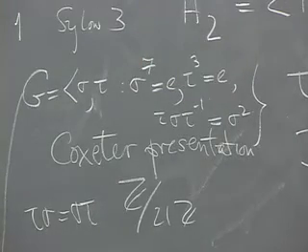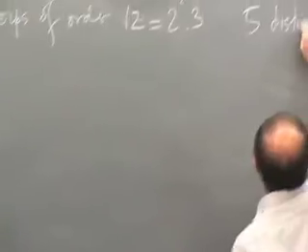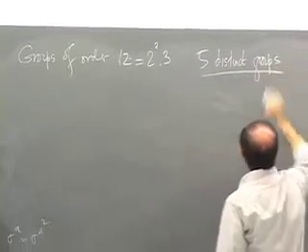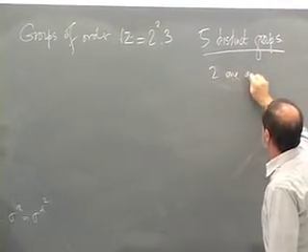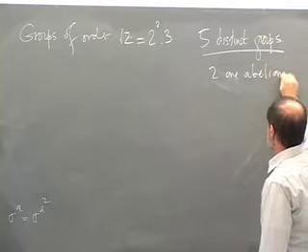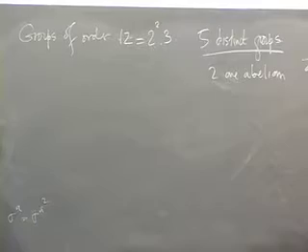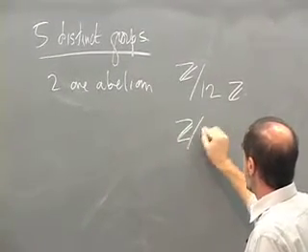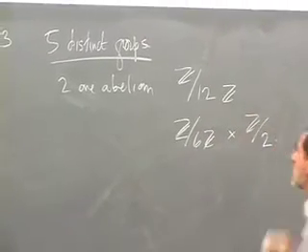All right, the groups of order 12, it turns out that there are 5 distinct groups, of which 2 are abelian. One of them is Z mod 12Z. Another one is Z mod 6Z cross Z mod 2Z, a product of two groups.